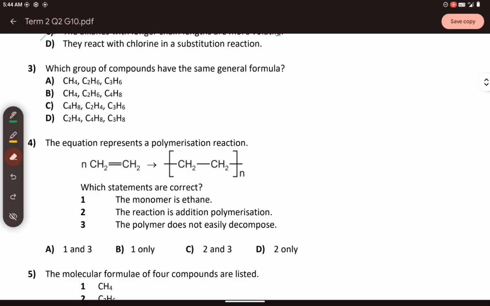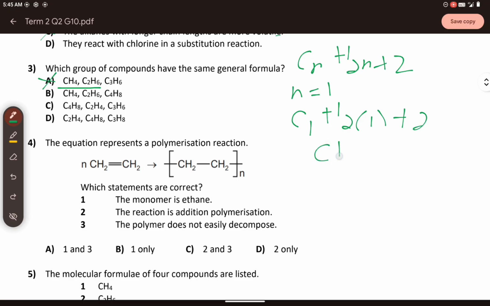So you have here the following. The list should have all the same general formula. That is what we mean. So for letter A, that is wrong. Because letter A, you will have CH4, C2H6, a methane, and an ethane follows the alkane general formula of CnH2n+2. Right? 2n plus 2 for the alkane. Yes, it follows, like for example, the methane CH4 is n equals 1. So that means to say C1H2 times 1 plus 2, that gives you CH4.